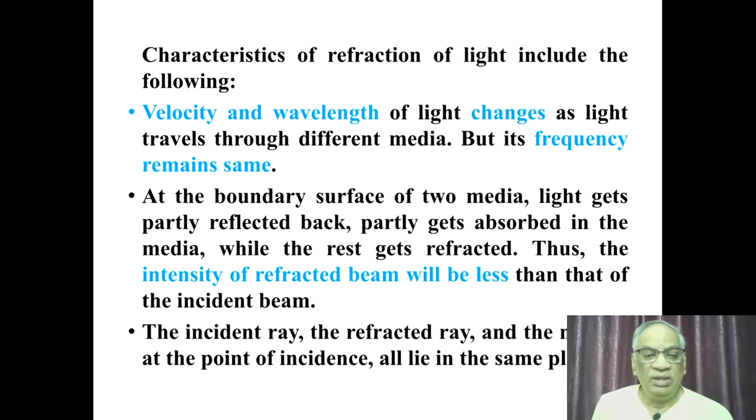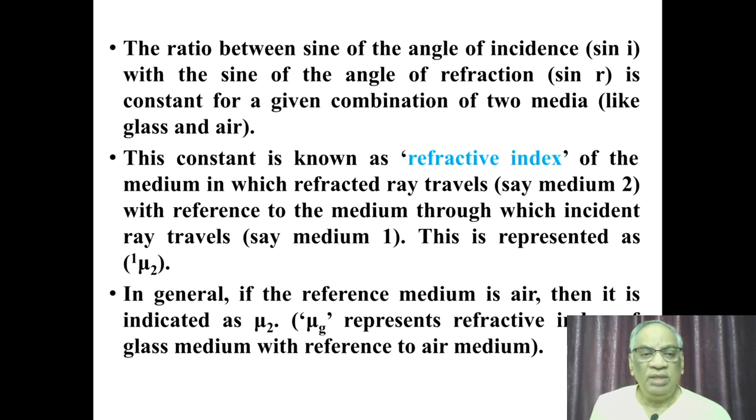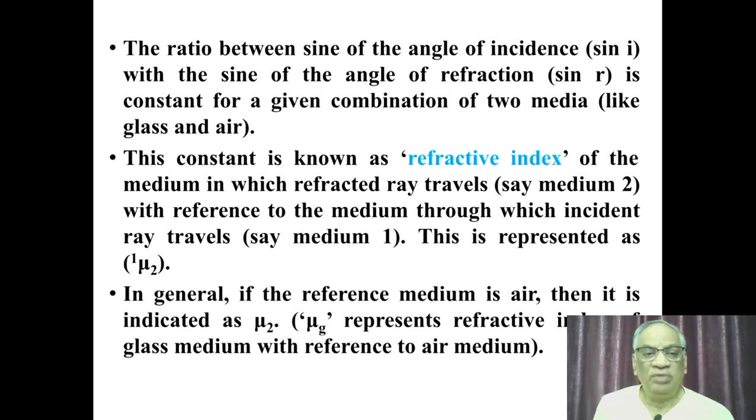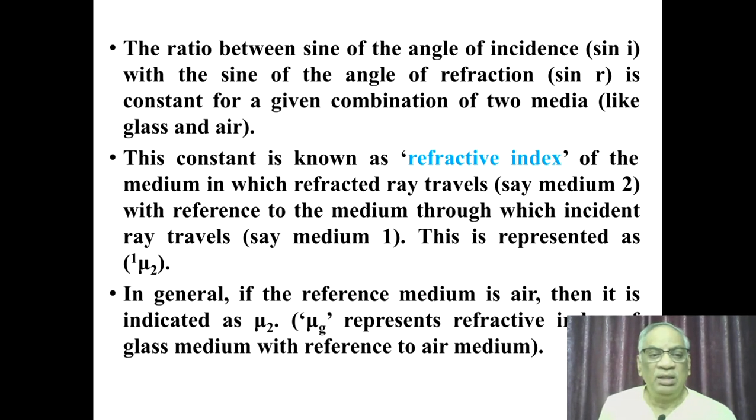And one more characteristic is that the incident ray, the refracted ray and the normal at any point of incidence all lie in the same plane. The ratio between the sine of the angle of incidence, that is sin I, and the sine of the angle of refraction, that is sin R, is a constant. That is, the sin I by sin R ratio remains constant for a given combination of two media like glass and air.